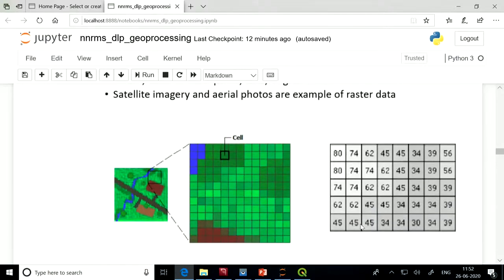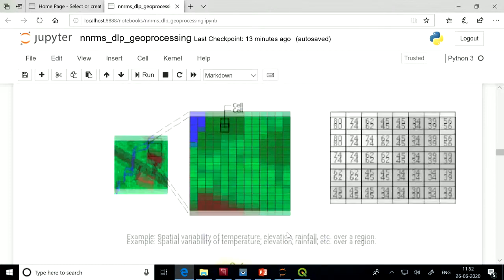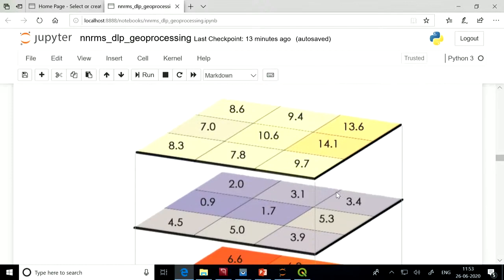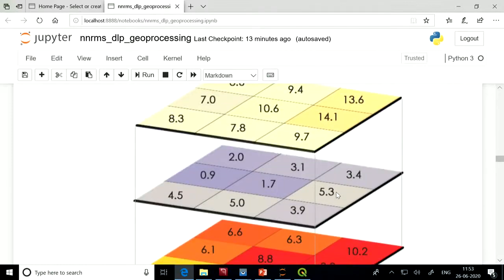So here you can see that this is an image. If you zoom into this particular portion, this image becomes like this. In the computer's memory, all these pixels are represented as 2-dimensional or 3-dimensional matrices. Or the raster image can be a single band or multi-band. Here you can see an example of a multi-band raster.